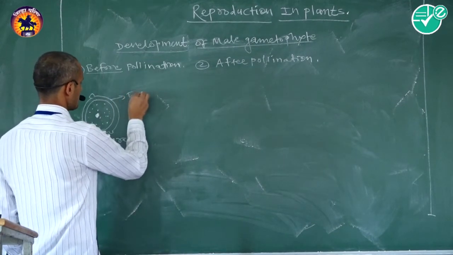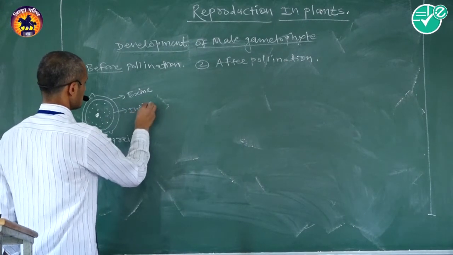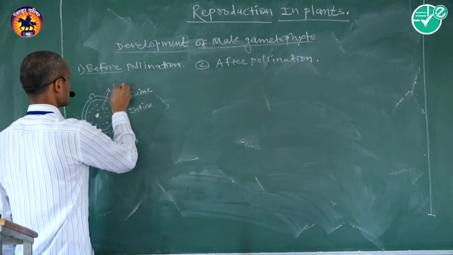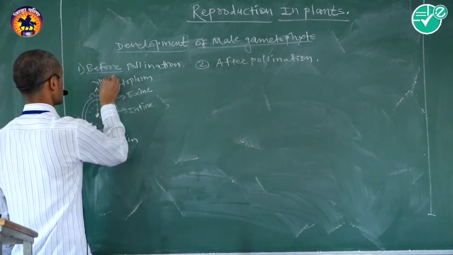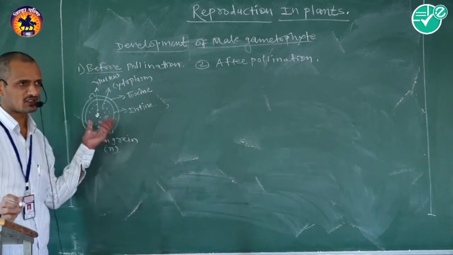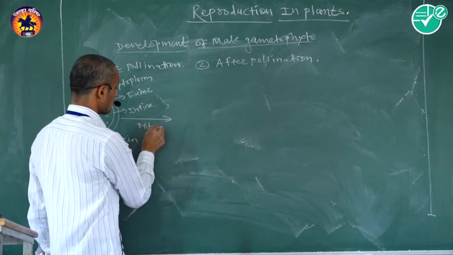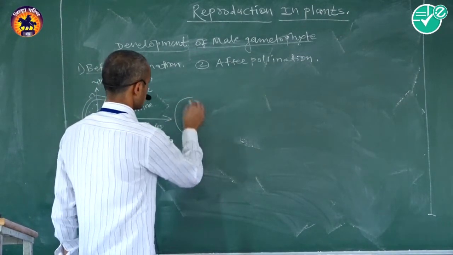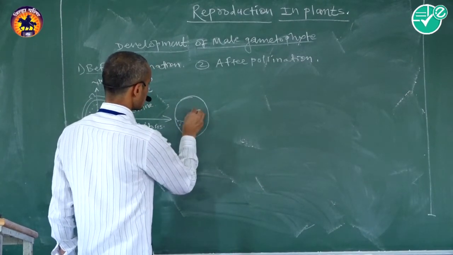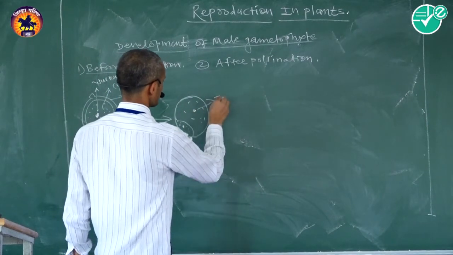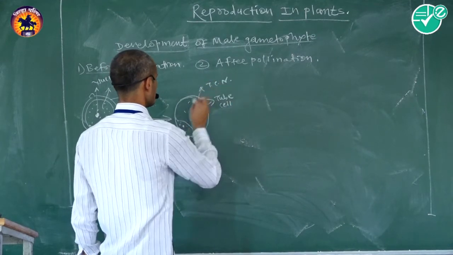These layers are called the exine, the outermost layer, then the intine, the inner side of the intine, the cytoplasm, as well as the nucleus. Before pollination, this haploid pollen grain divides by the process called mitosis to form two unequal cells. The larger cell is called the tube cell, with the tube cell nucleus and cytoplasm.